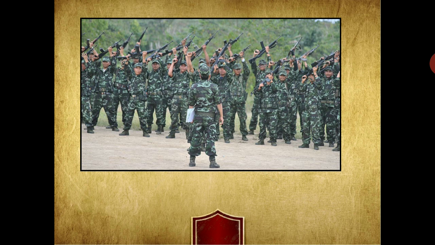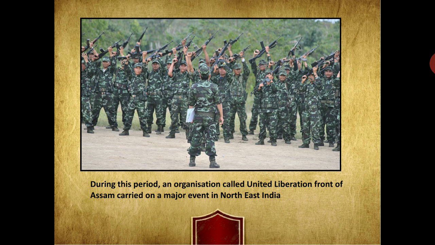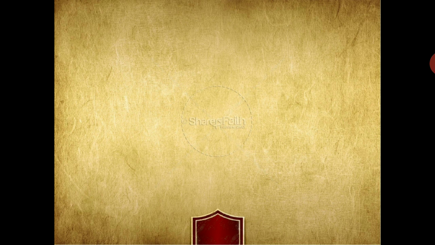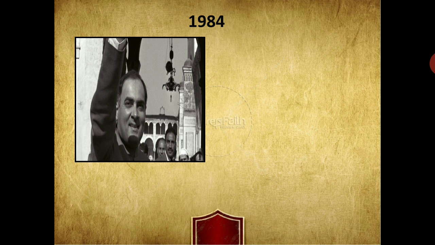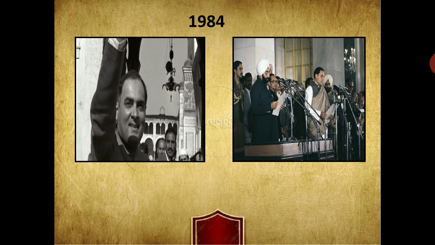During this period, an organization called the United Liberation Front of Assam carried out a major event in northeast India. So we see how things started changing afterward. In 1984, after the assassination of Indira Gandhi, Rajiv Gandhi became the Prime Minister of India.